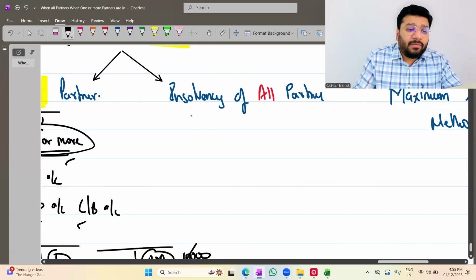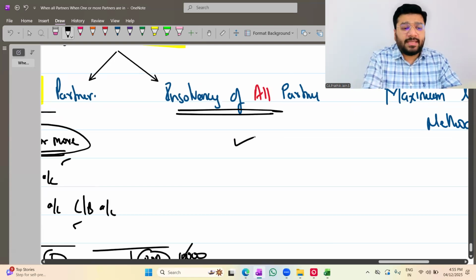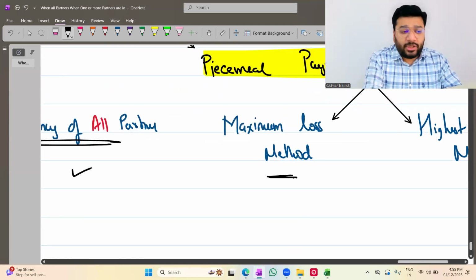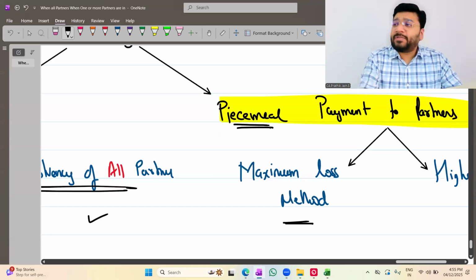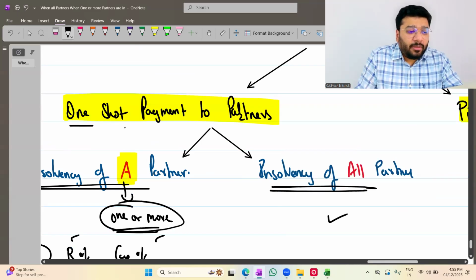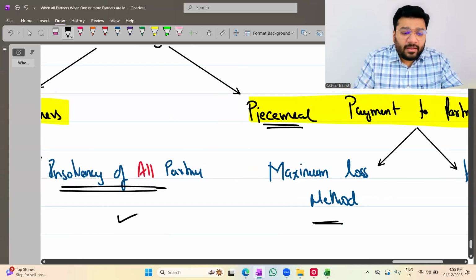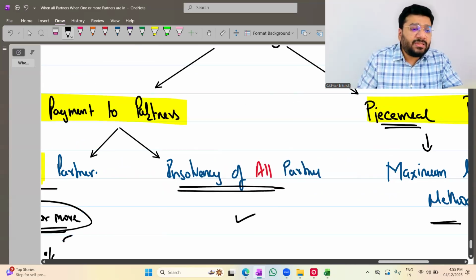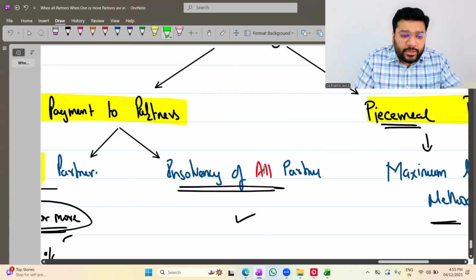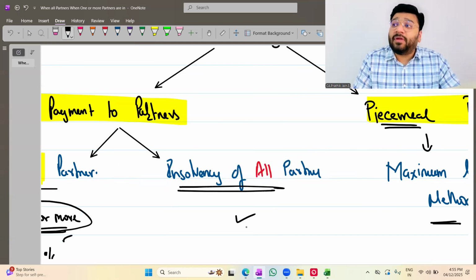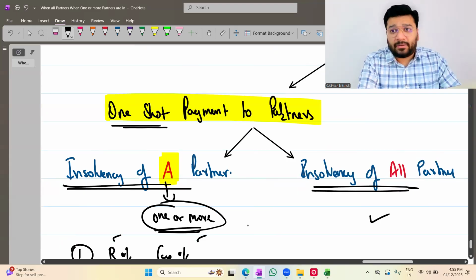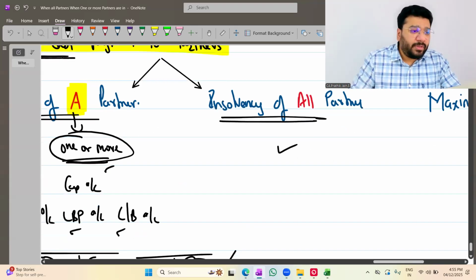Today we are going to learn about insolvency of all partners. So today I'm targeting two concepts. One is this and second is the maximum loss method. Now listen to me very carefully. What is piecemeal distribution and one shot payment, I will discuss when I come to today's maximum loss method. Since I'm now discussing insolvency of all partners, I want to restrict my discussion only to this point. Okay, not okay. Now here, in the insolvency of all the partners, the steps will be slightly different from what we have studied in the case of insolvency of a partner. What is the difference going to be?